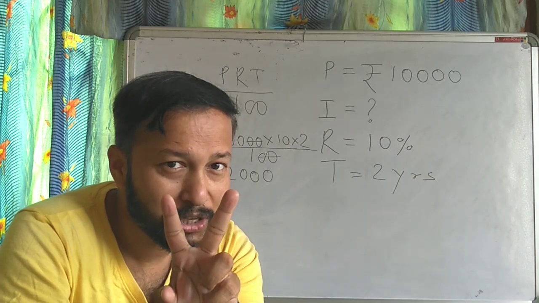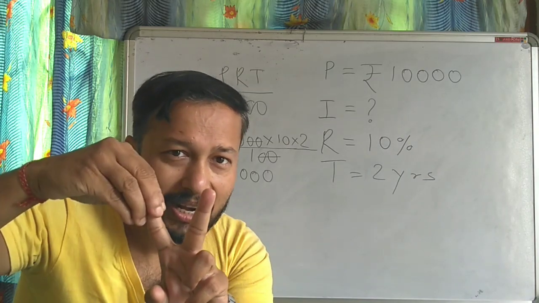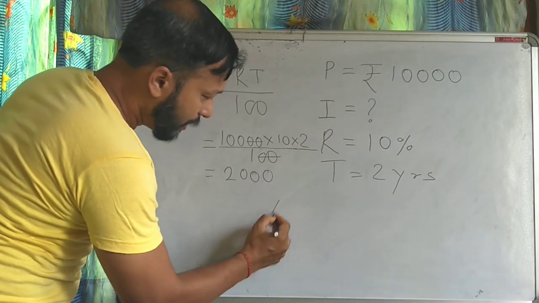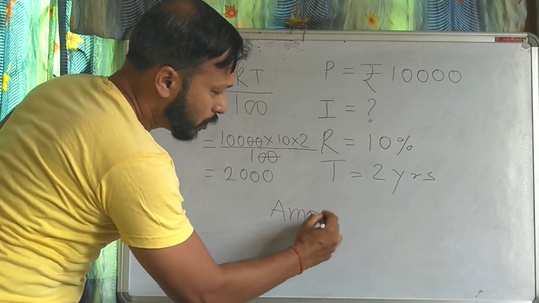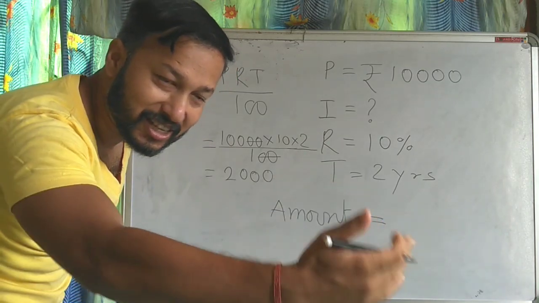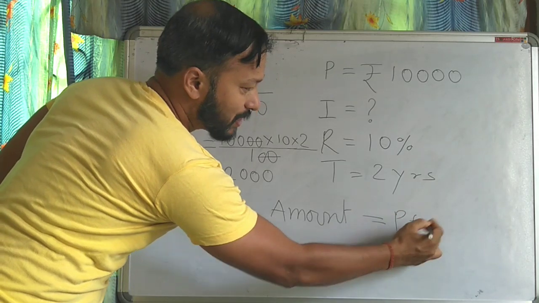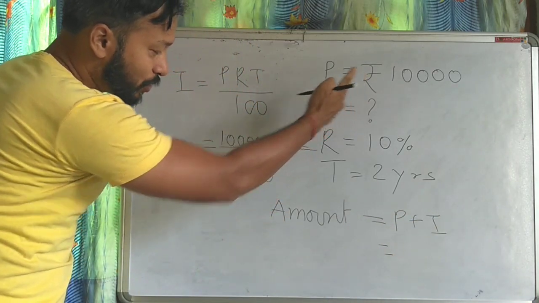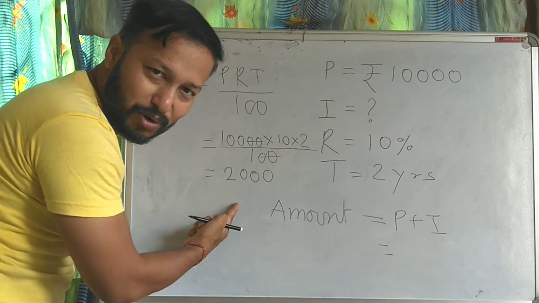So two amounts you will get, principal plus interest. So the total amount which I will receive is principal plus interest. What is the principal? 10,000 rupees. What is the interest? 2,000 rupees.